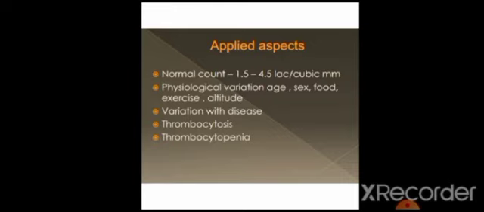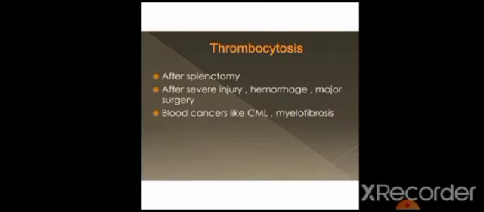Physiological variation: age, sex, food, exercise, altitude. When we go to a higher altitude, RBCs increase, and in that aspect platelets also increase in a small amount. Variation with diseases: as we discussed previously, dengue decreases the platelet count. Thrombocytosis means increase in the number of platelets, and thrombocytopenia means decrease in the number of platelets. These are the scientific terms.